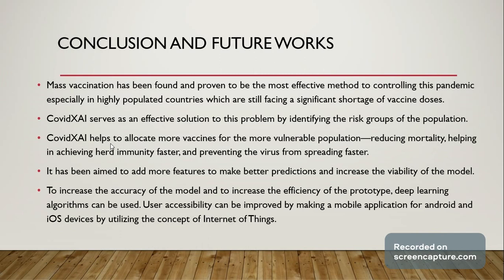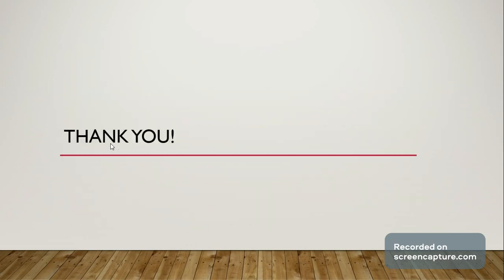It has been aimed for this work to get better results. It has been aimed to add more features to make better predictions of the risk groups and hence further increase the viability of the model. Now, to increase the accuracy of the model, and to further increase the efficiency of the prototype, deep learning algorithms can be used to get better results. User accessibility can be improved by making a mobile application for Android and iOS devices by utilizing the concept of Internet of Things. Thank you.